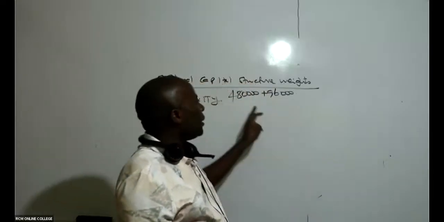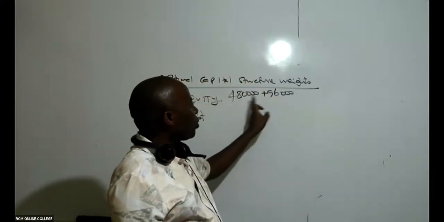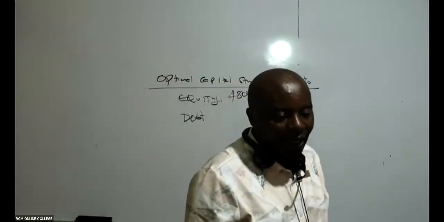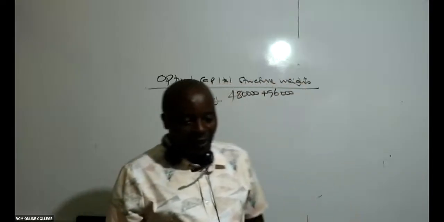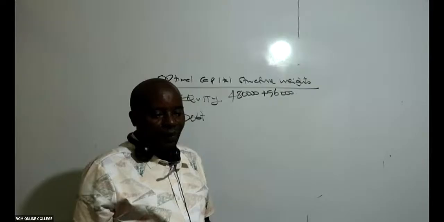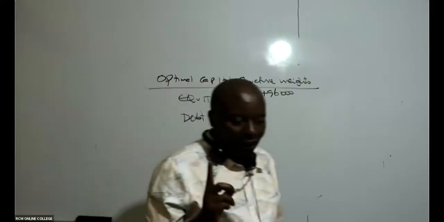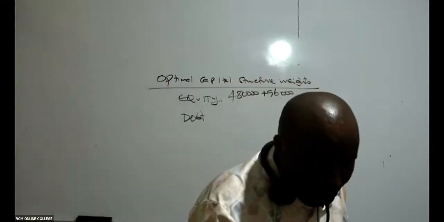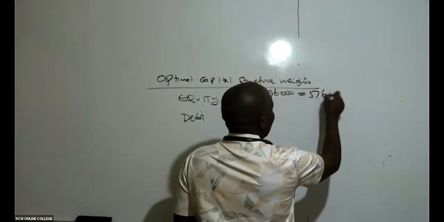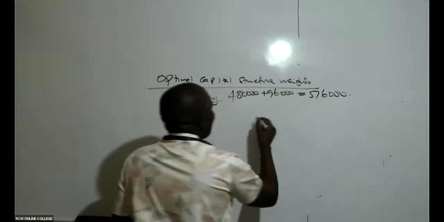And that is why I'm adding these two. So can somebody give me this total here? 480,000 plus 96,000, this will give me what figure? Abracadabra. If you don't talk to me, then we have here 576,000. Thank you so much. And then we have our debt.